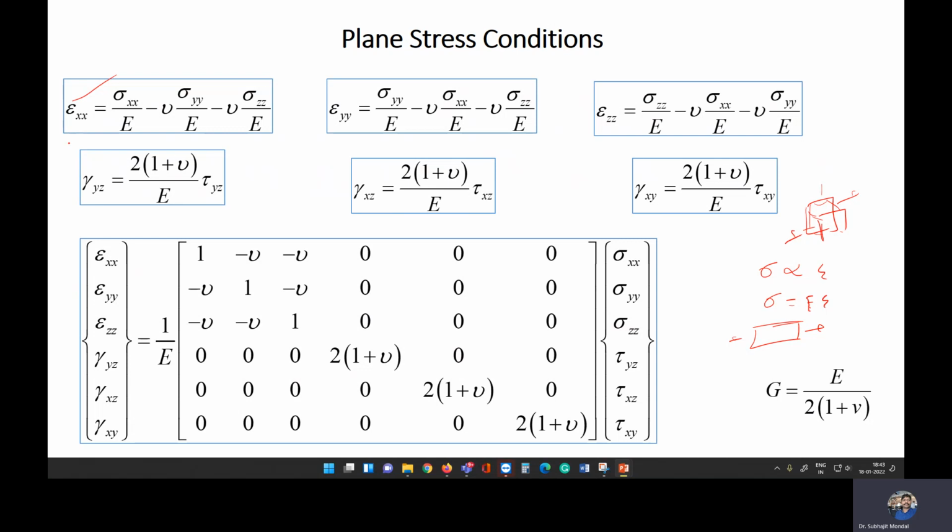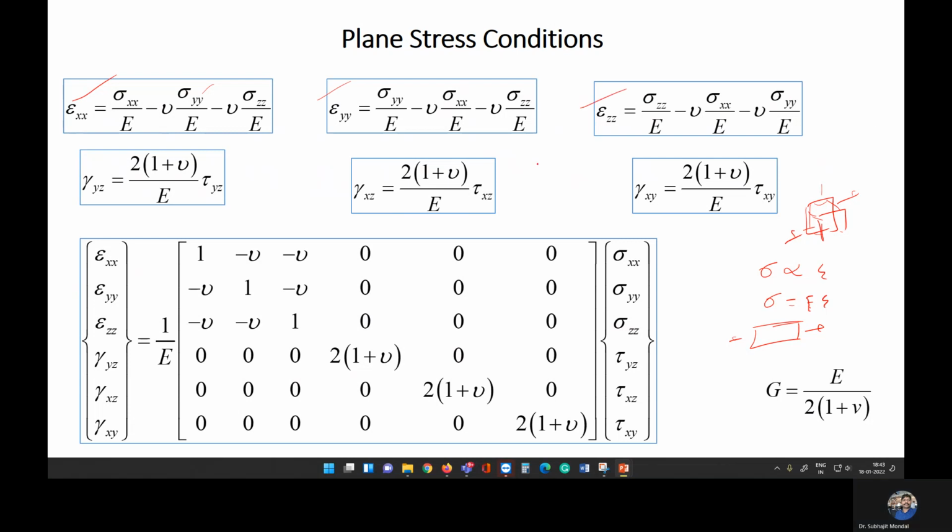The strain along x is equal to the stress sigma x by E, the Young's modulus, minus the stress in the other direction by E into the Poisson's ratio mu, minus the stress in the z direction by E into mu.